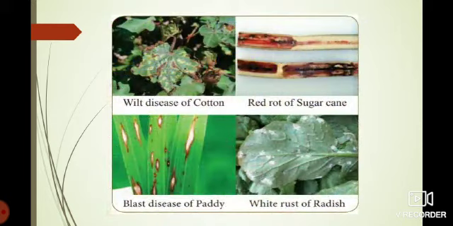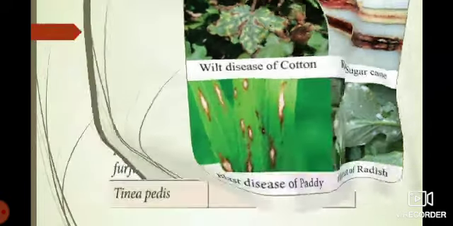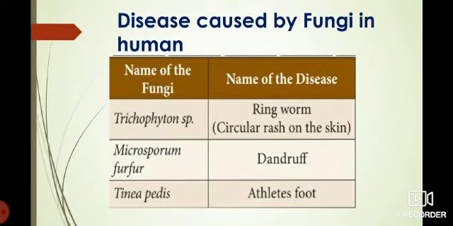This is the wilt disease of cotton, and the second one is the red rot of sugarcane caused by fungi, and the blast disease of paddy, and the white rust of radish. So these are the fungal diseases in plants. And next we will discuss the diseases caused by fungi in humans.